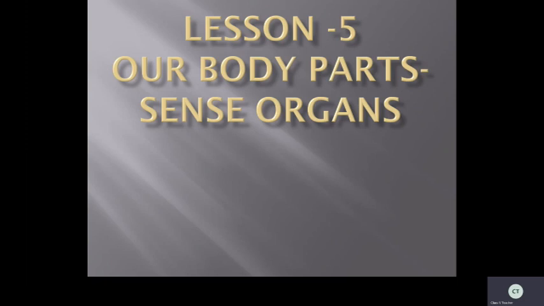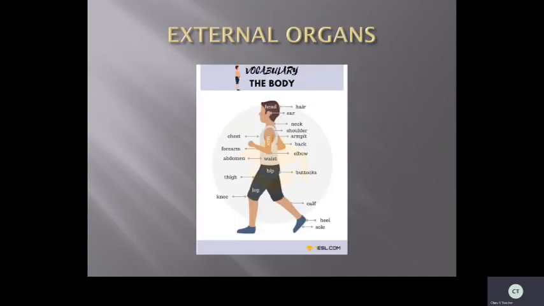Before going into the lesson, I want to show you some pictures and tell you about the internal and external body parts. First, let me take the external. See children, this is external. What is the meaning of external? External means which you can see outside. External organs, that means which you can see outside of your body. So what are there outside of your body? Head, arm, waist, hip, leg.